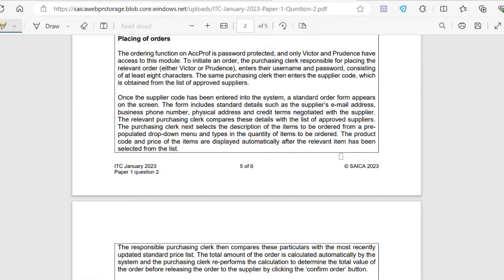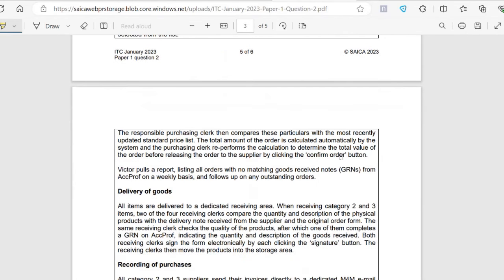The purchasing clerk next selects the description of the items to be ordered from a pre-populated drop-down menu and types in the quantity of items to be ordered. The product code and price of the items are displayed automatically after the relevant item has been selected from the list. The responsible purchasing clerk then compares these particulars with the most recently updated standard price list. The total amount of the order is calculated automatically by the system, and the purchasing clerk reperforms the calculation to determine the total value of the order before releasing the order to the supplier by clicking the Confirm Order button.